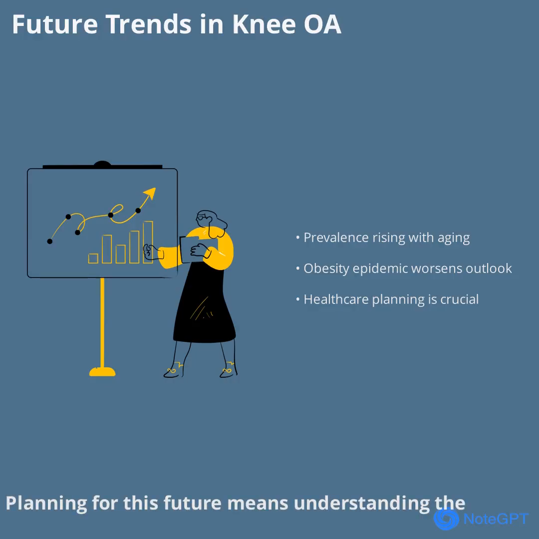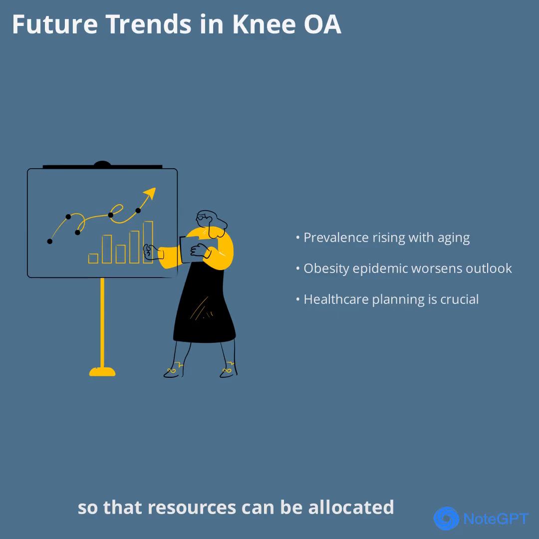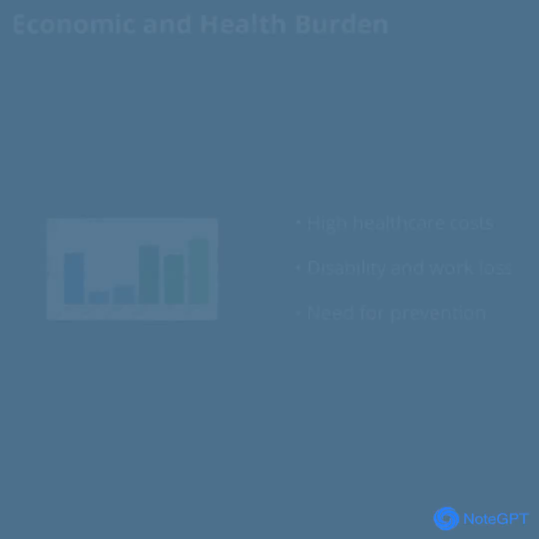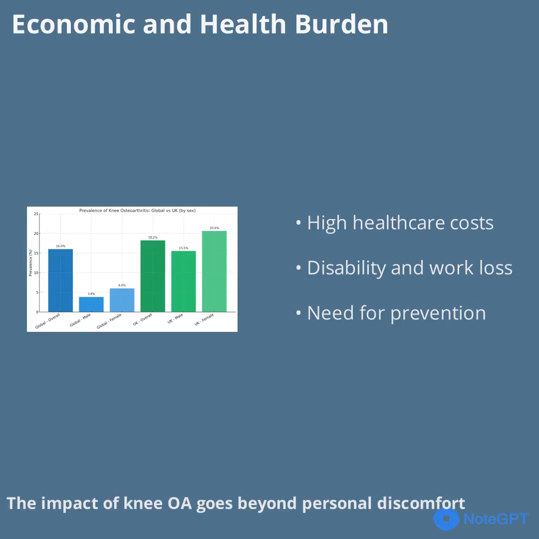Planning for this future means understanding the demographic shifts and the impact of lifestyle factors so that resources can be allocated effectively and new strategies can be developed. The impact of knee OA goes beyond personal discomfort. It's a leading cause of disability and work loss, with healthcare costs expected to exceed $250 billion globally by 2030.